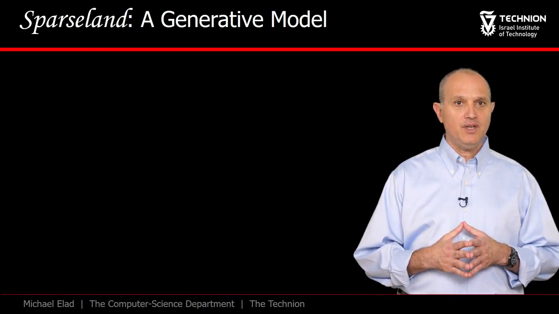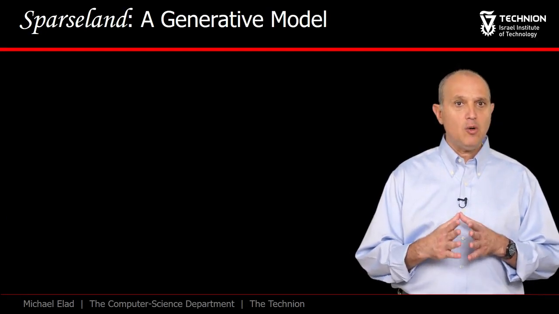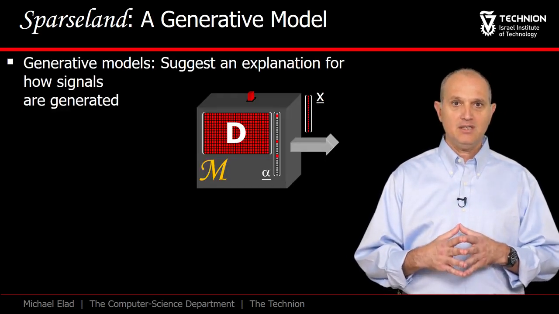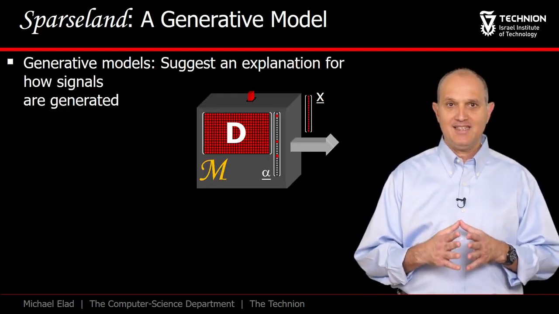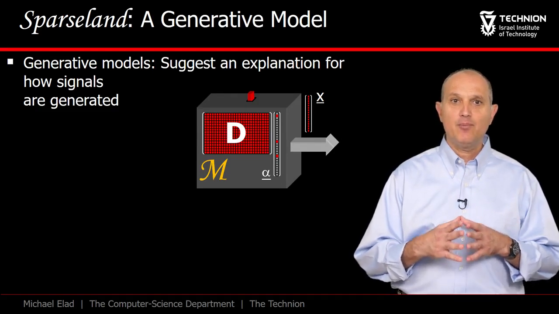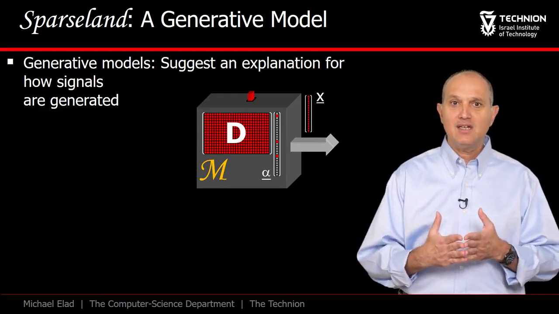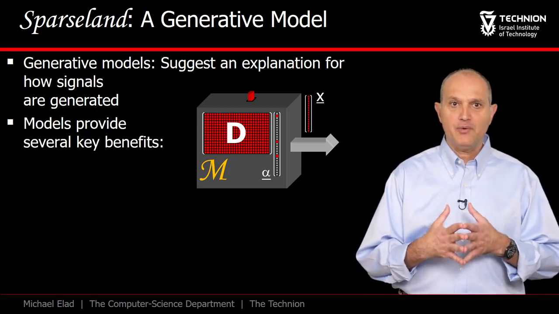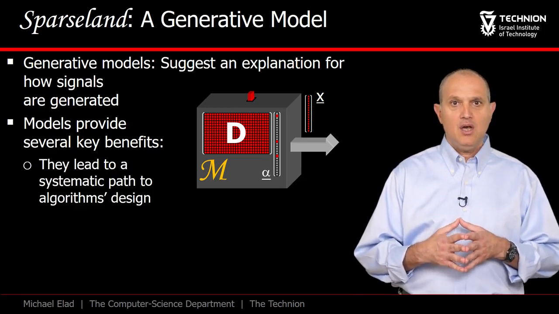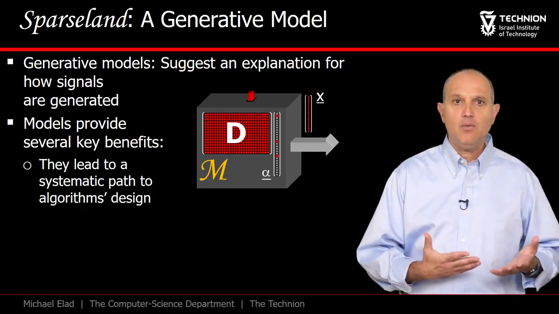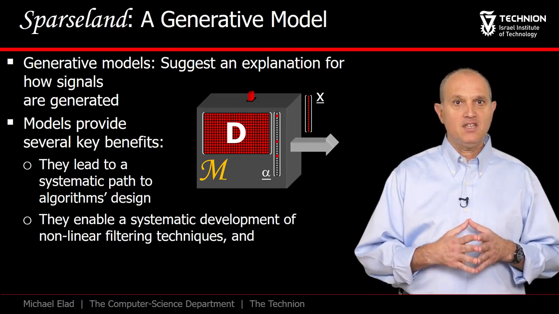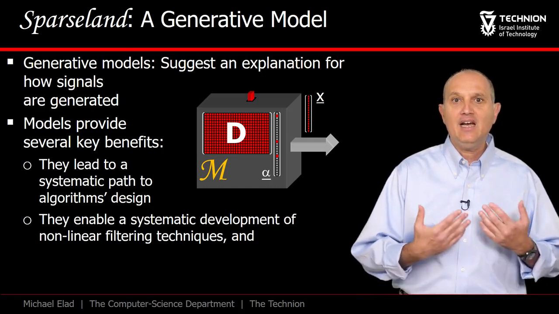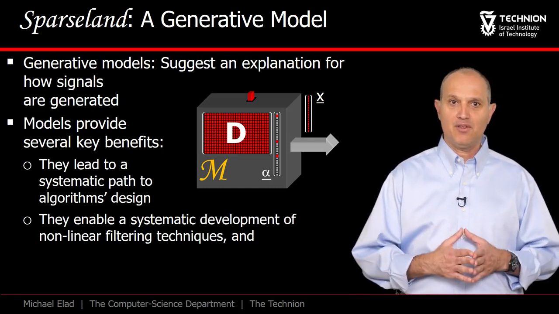And I conclude this summary with one final concept that accompanied us throughout this course without being explicitly stated. Sparseland is a generative model, in the sense that it defines the signal prior by proposing a machine that describes how these signals are synthesized. There are many priors, but only few of them are generative. Models, in general, are great because they give us a systematic way to design algorithms. And typically this will be highly nonlinear, so we develop this way well-justified and clearly motivated nonlinear filtering algorithms.